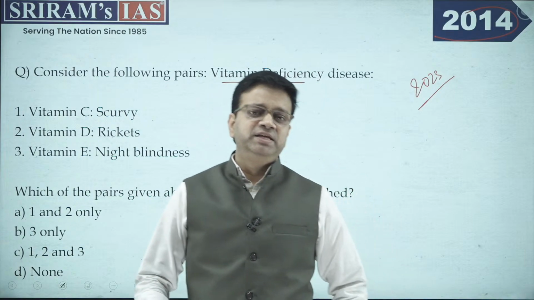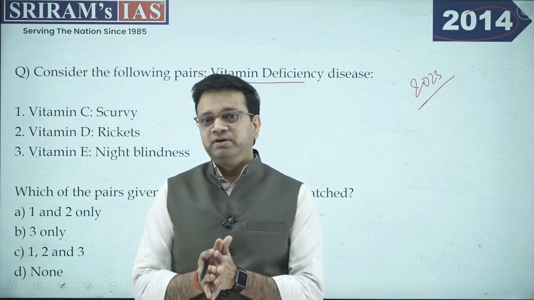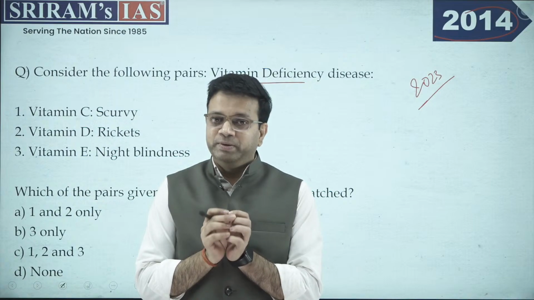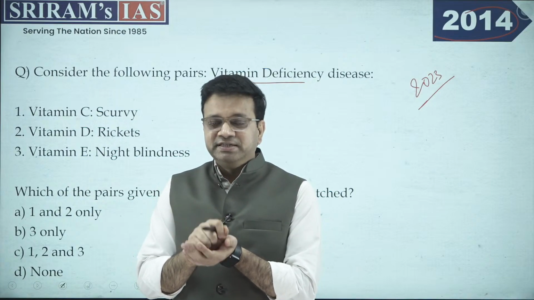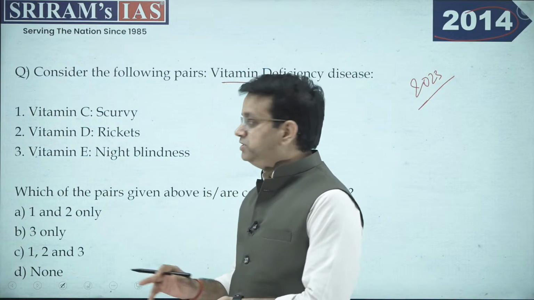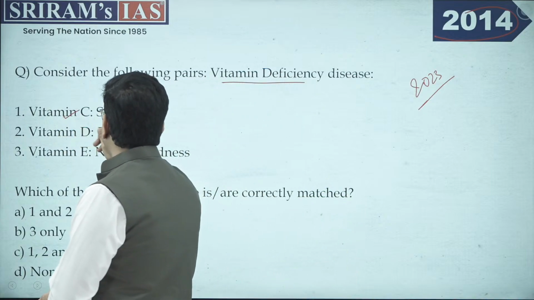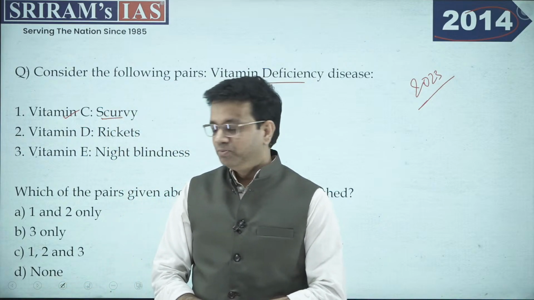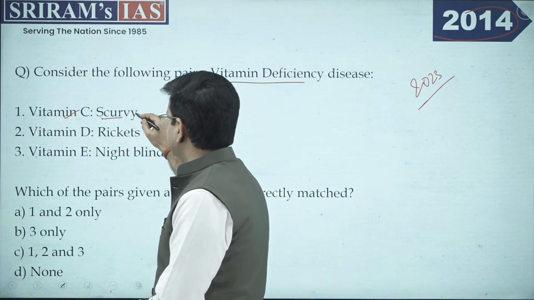Now this was very common in that particular year, where UPSC was frequently asking questions with regards to human diseases, the part of deficiency coming from a specific disease. So there are 3 vitamins mentioned. The first is vitamin C. It is mentioned scurvy. It is very easy. I think if you have read, you must be easily able to understand that this is the correct one.